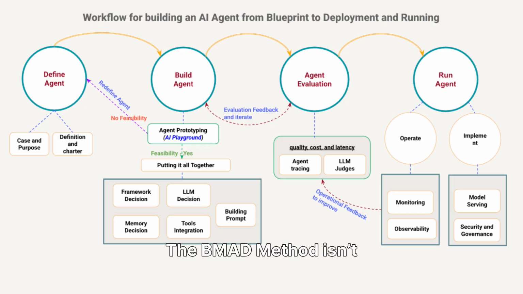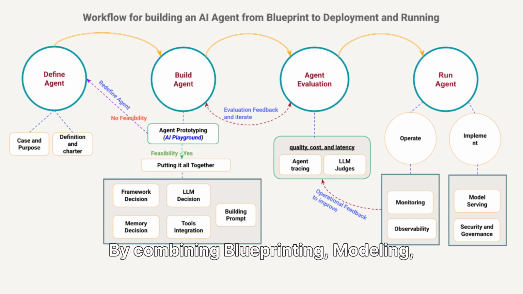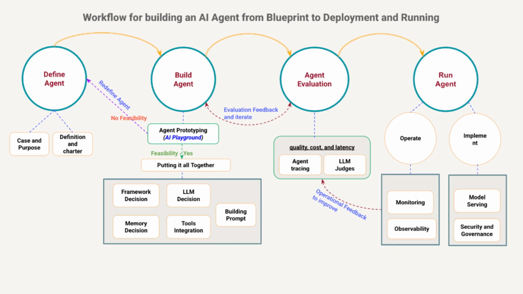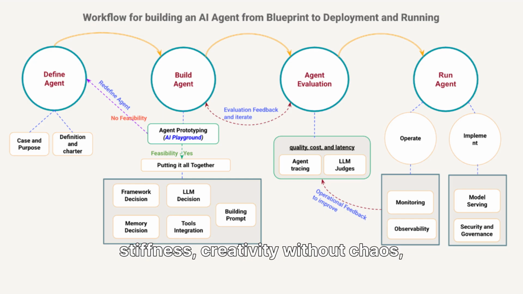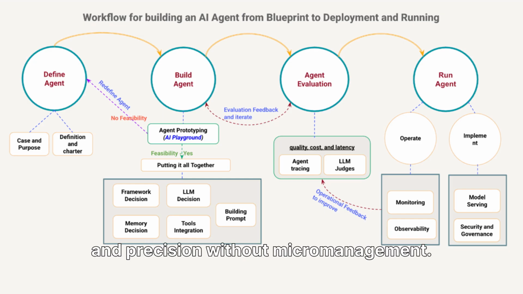The BMAD method isn't just another framework. It's the end of vibe coding as we know it. By combining blueprinting, modeling, automation, and deployment into a single AI-driven system, BMAD provides structure without stiffness, creativity without chaos, and precision without micromanagement.